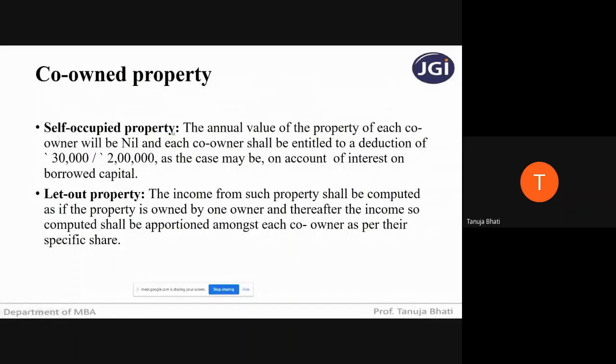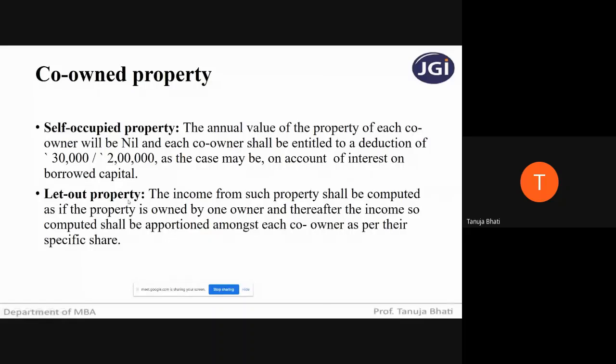If the property is a self-occupied property, the annual value of the property of each co-owner is going to be nil, and each co-owner shall be entitled to a deduction of 30,000 or 2 lakh, as the case may be, on account of interest on borrowed capital. So remember, if there is a self-occupied property which is jointly owned, where it has more than one owner, each owner will have the annual value of the property as nil, and each owner shall be entitled to the deduction on borrowed capital.